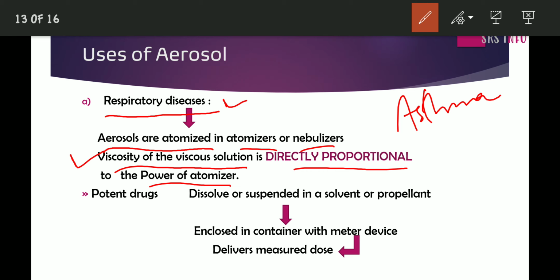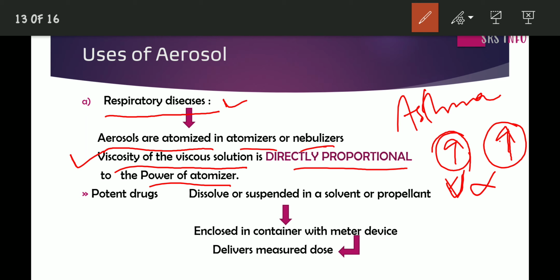What I am trying to say is, when the viscosity of the medical solution increases, the power of the atomizer or nebulizer has to increase, so that the viscosity of the solution is directly proportional.